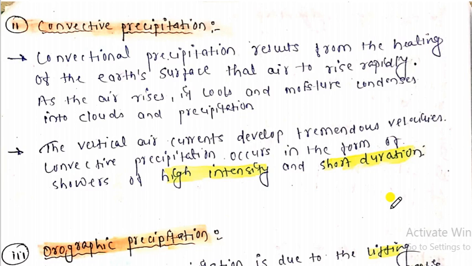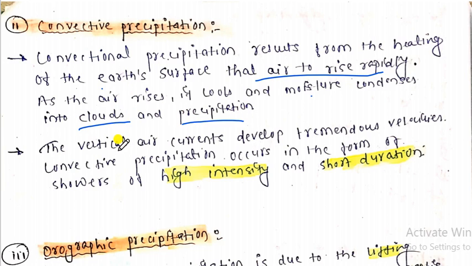So let me show you one figure. Especially this happens, you can see the heating of the earth surface and the air rises rapidly. Because of the heating of the earth surface, the air rises rapidly in the vertical manner. Remember, as the air rises it cools. When it reaches the atmosphere, it cools because of the low pressure, and the moisture condenses into clouds and precipitation occurs.